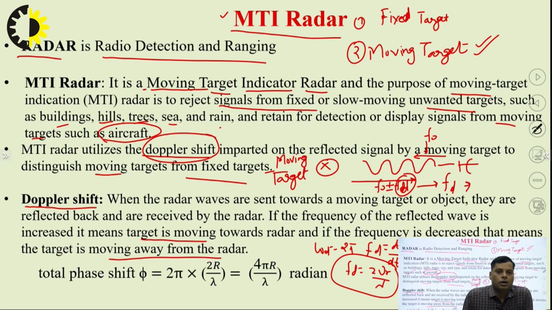Corresponding to our transmitted frequency, we will also analyze this Doppler frequency shift, and on that basis we will be able to say whether the target we want to detect is fixed or moving. If we observe this fd, then we say the target is moving. Okay, so that concept is now used in the MTI radar.